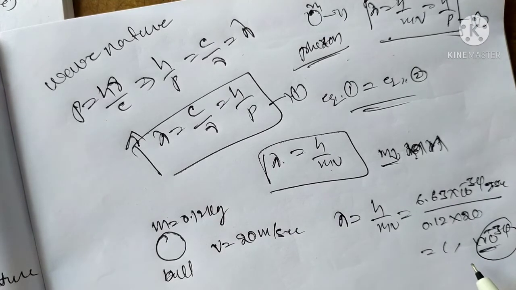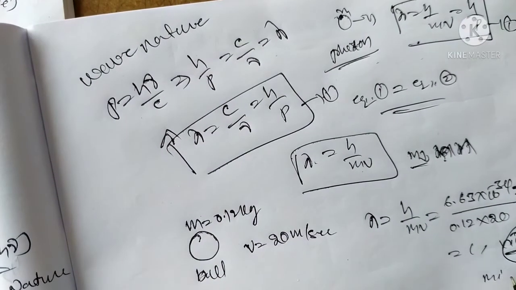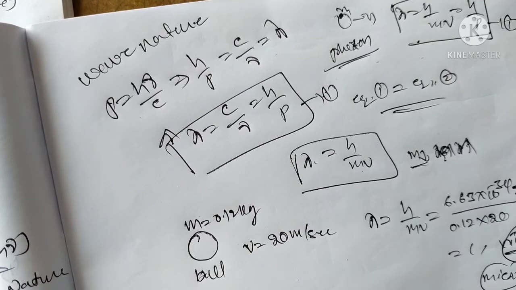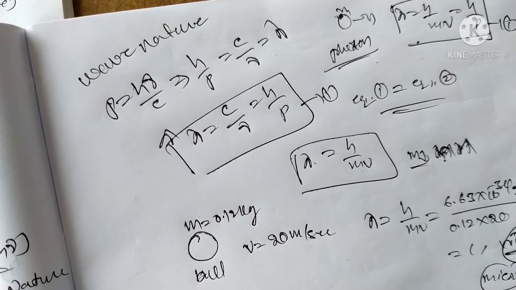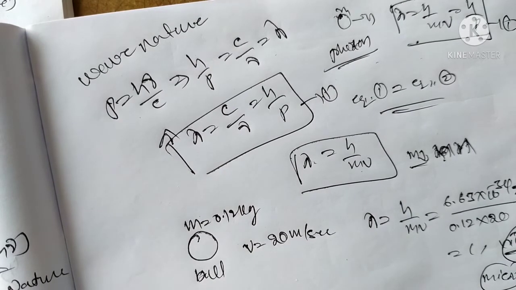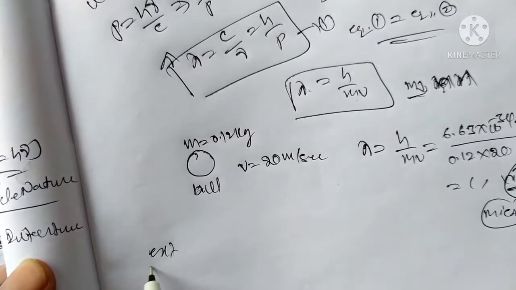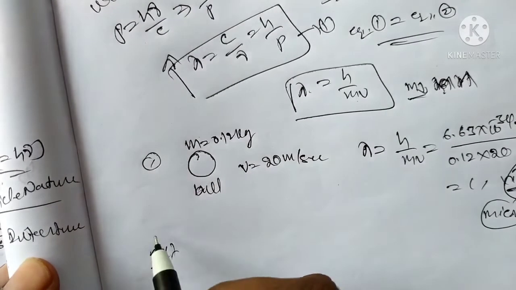That is a macro particle. Micro means very small particles. Small particles cannot be explained this way. The de Broglie hypothesis applies to them, so suppose we take the electron as the second example; this was the first example.